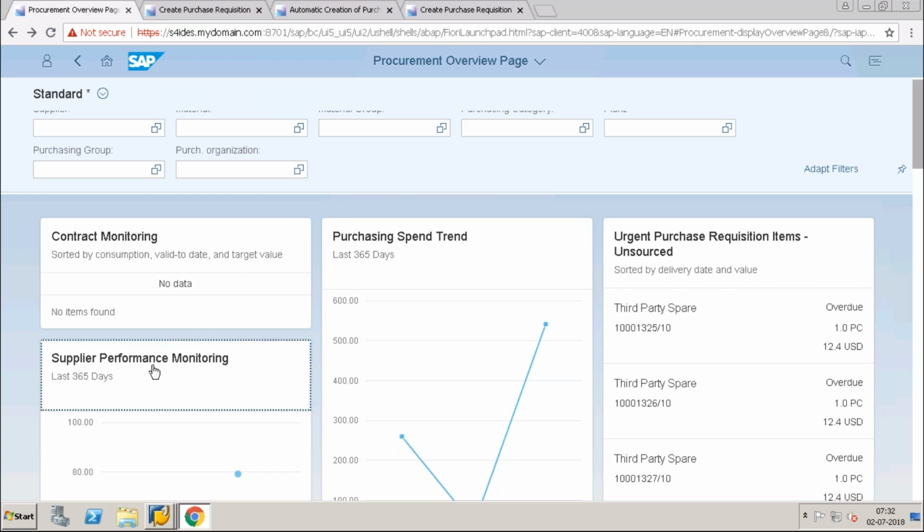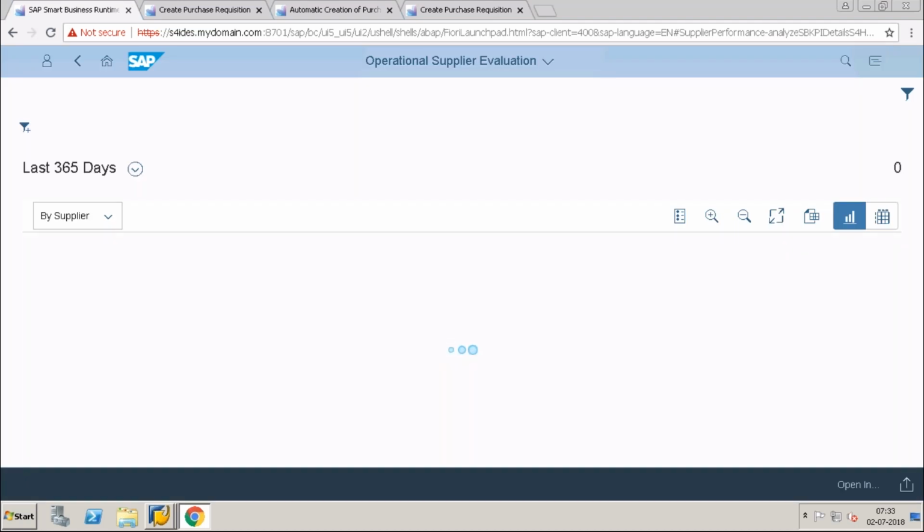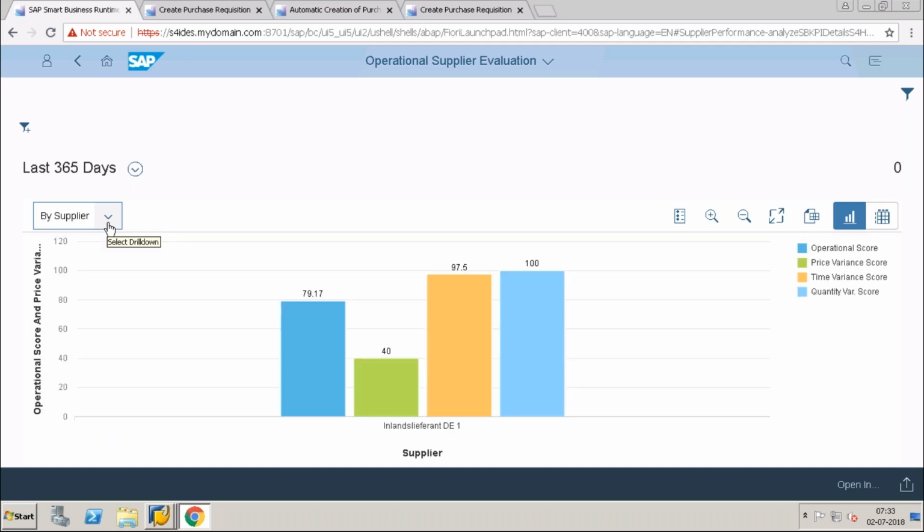Yeah, supplier performance monitoring. You can get it for the last 1 year. I want to know what my supplier performance is, whether they are properly delivering the materials or if there is any delay in the materials. All these things you can find out. I can just go inside this, and here we will get the extract in different formats. Not only the table format, I can go to the graphical pictorial format. This representation even in BW we cannot find.